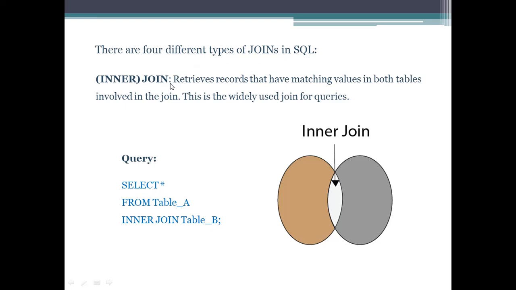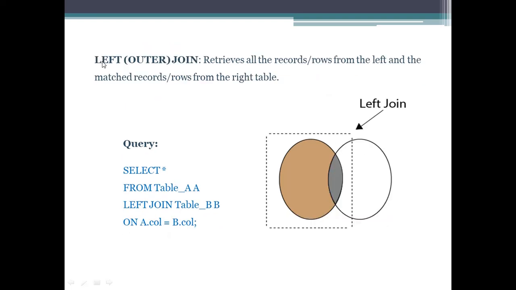First one is inner join. It will retrieve records that have matching values in both tables involved in the join. This is the widely used join for queries. This is the syntax for joining two tables with inner join. So next is left outer join. It will retrieve all the records or rows from the left and the matched records or rows from the right table. So this is the syntax for left join.